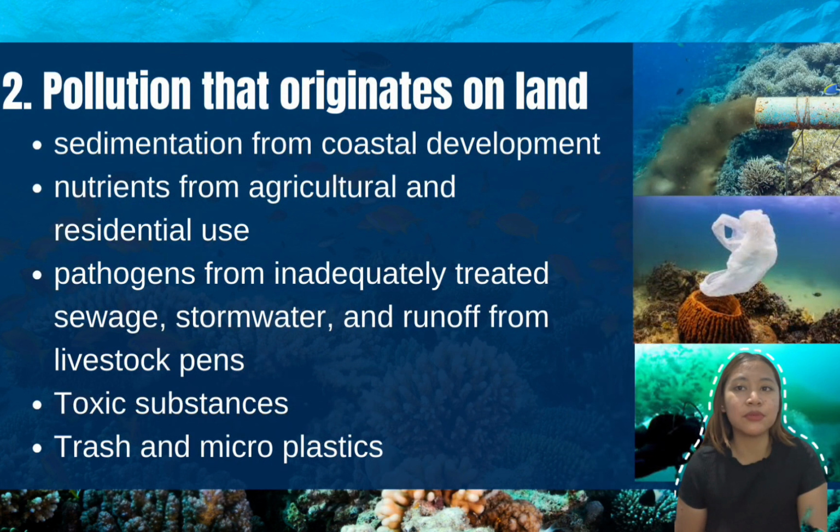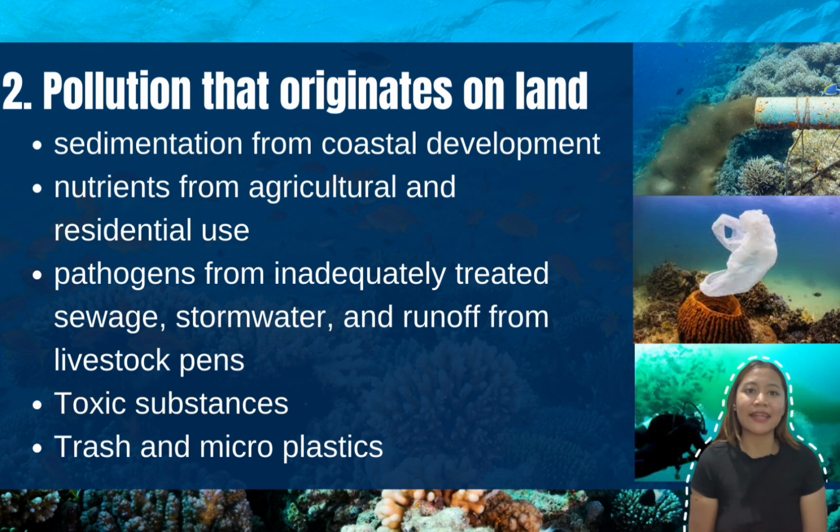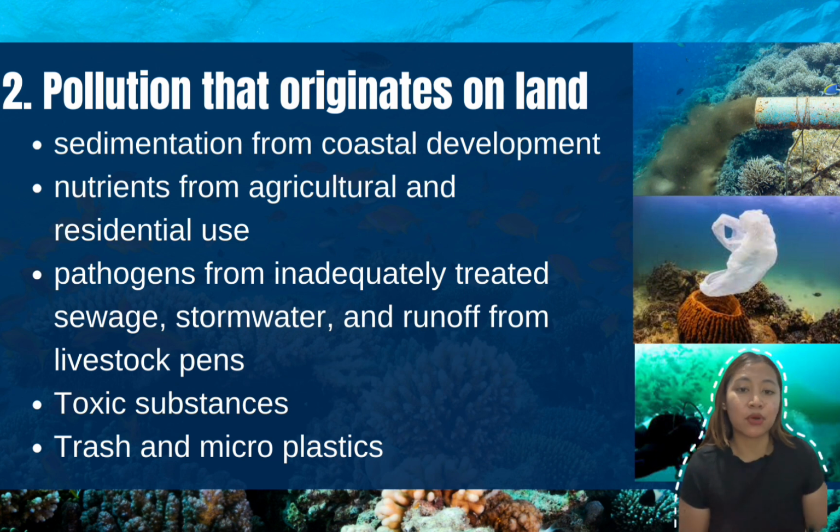This could also be due to pollution that originates on land and finds its way into the coastal waters. There are many types and sources of pollution from land activities, such as sedimentation from coastal developments. These sediments deposited onto the reefs can smother the corals and interfere with their ability to feed, grow, and reproduce. This could also be caused by nutrients such as nitrogen and phosphorus.